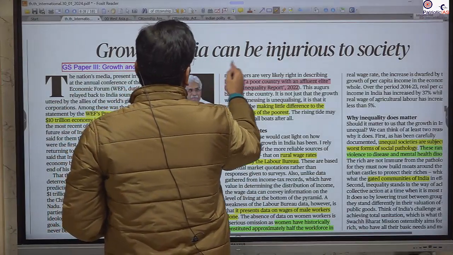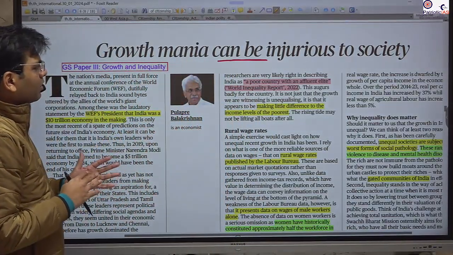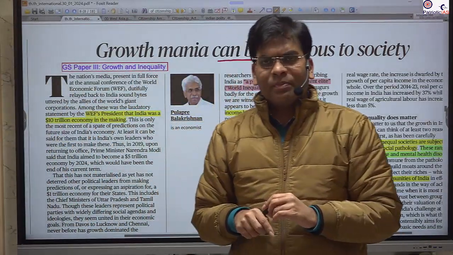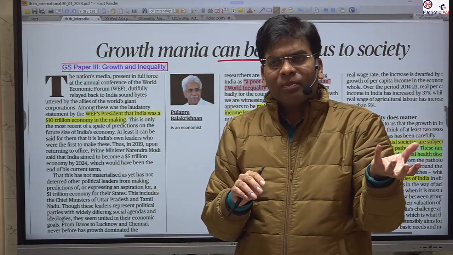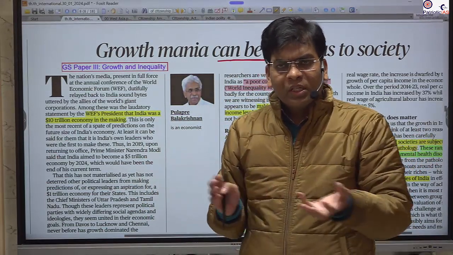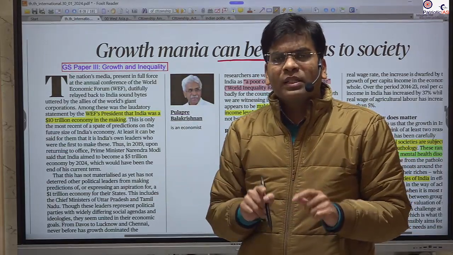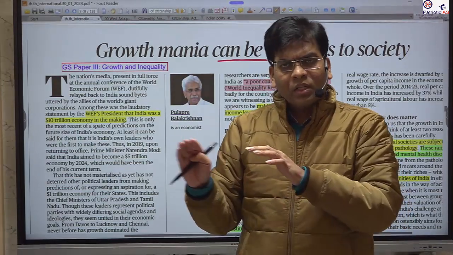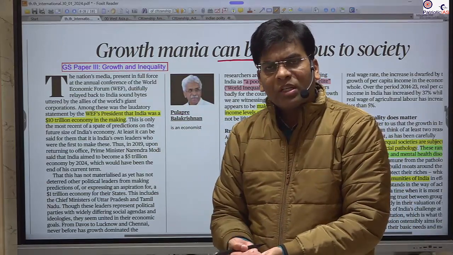Can be injurious, can be. Okay. So it is talking that there is no relationship between the growth and the equality and the prosperity of the people. If this growth is going to few of the people, who are benefiting most of the growth, this is not called development. There is a difference between development and growth. Development means you are impacting the living condition of those who are at the bottom as well.